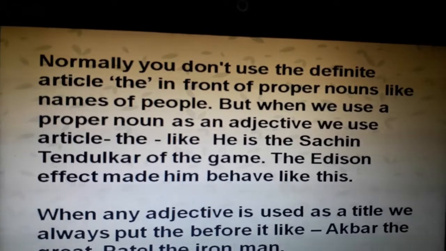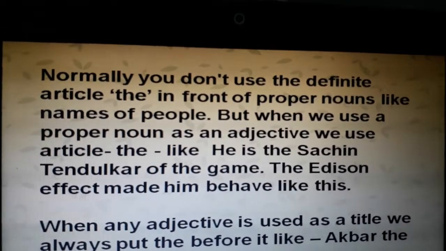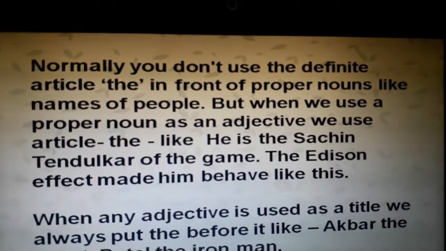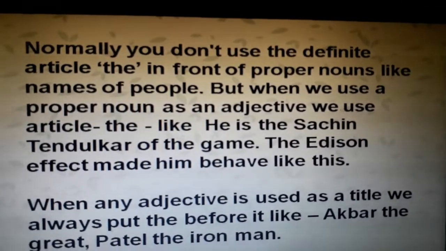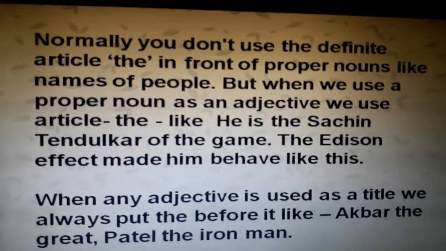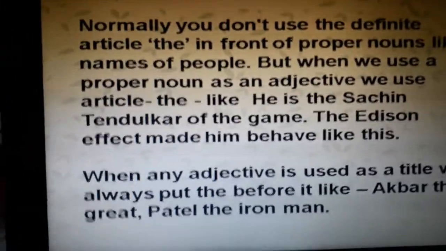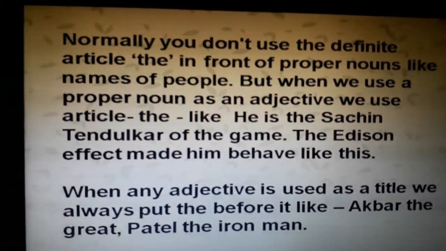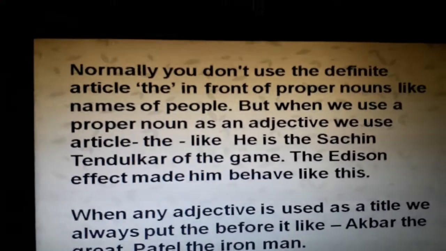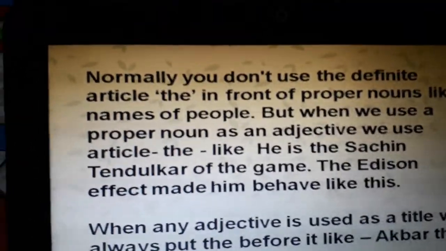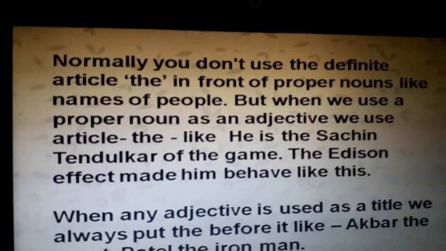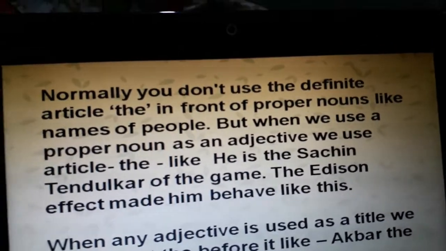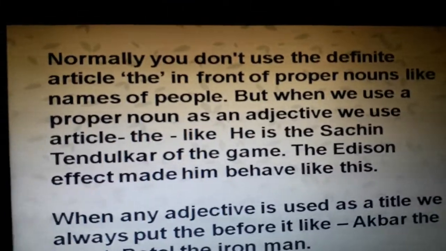Normally, you don't use the definite article the in front of proper nouns like names of people, but when we use a proper noun as an adjective, we use the article the. Like, he is the Sachin Tendulkar of the game, means somebody is there among your fellows and he has played the game like Sachin Tendulkar with the same efficiency. Then you just compare him with Sachin Tendulkar. You are using Sachin Tendulkar not as a proper noun but as an adjective. Then you will say he is the Sachin Tendulkar of the game.